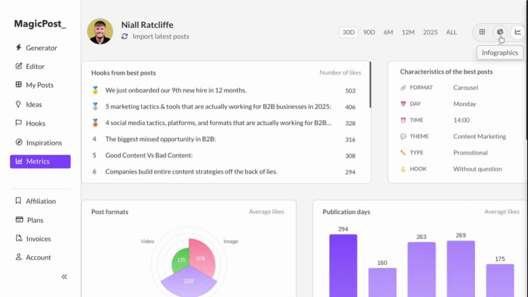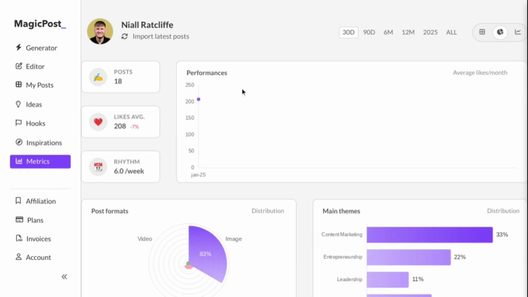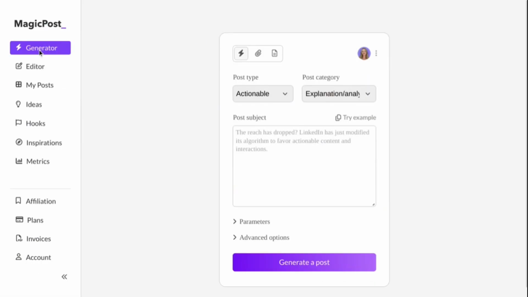And yeah, this is an entire overview of how Magic Post actually works and all the features that you're going to get the moment you sign up with the link in the description down below, right?